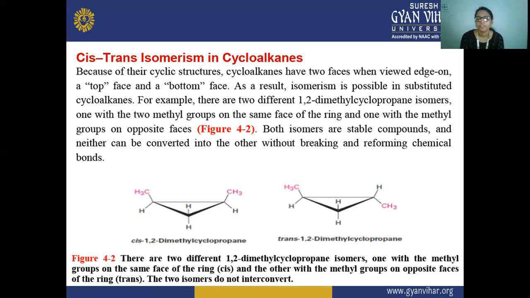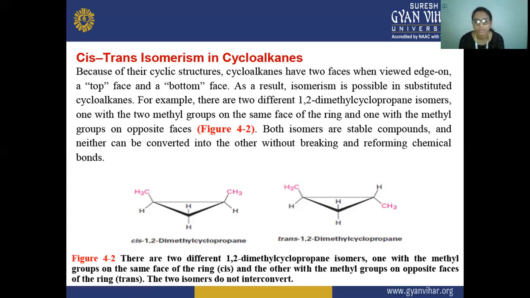reforming a chemical bond. If you have to convert it, then you have to break this bond, and firstly you have to break this single bond. And in that case also, when these are connected to double bond carbon atoms, neither can be converted into the other without breaking and reforming a chemical bond. These are the two isomers that come under geometrical isomerism, and they are shown in substituted cycloalkanes, not in normal cycloalkanes.